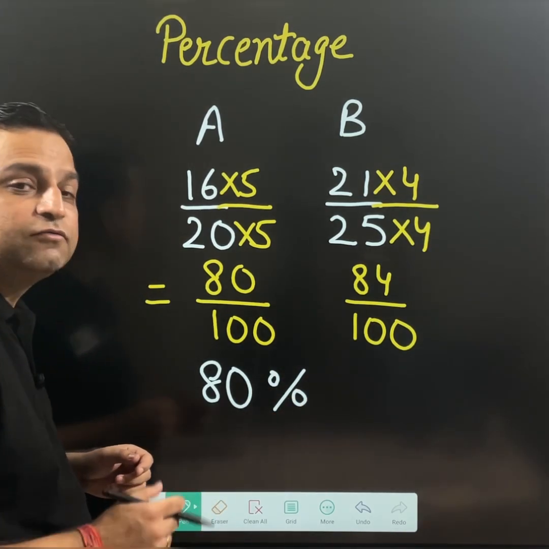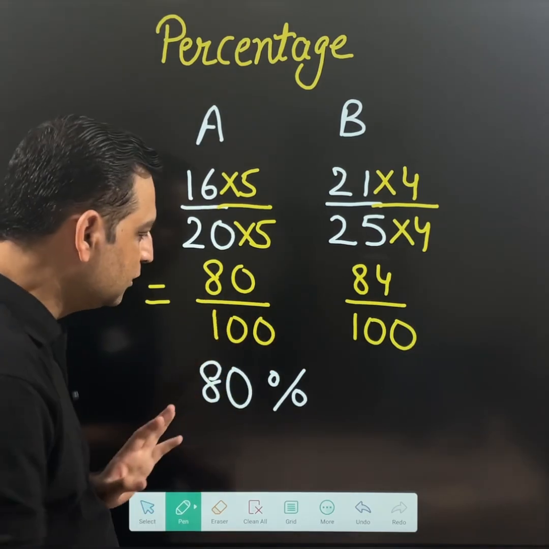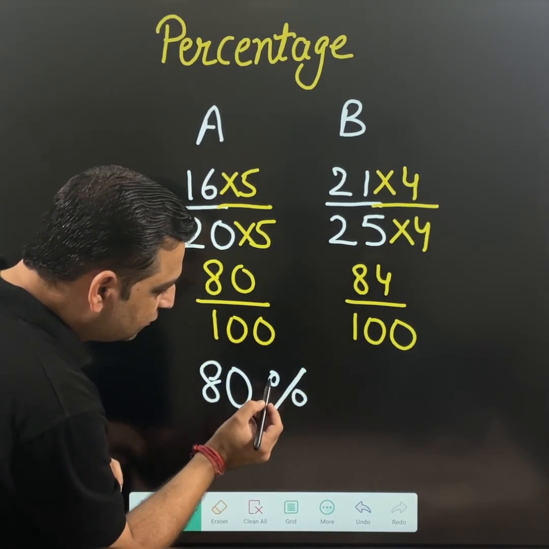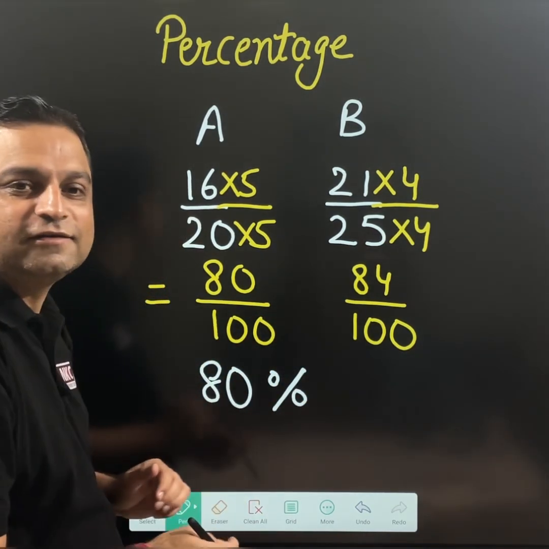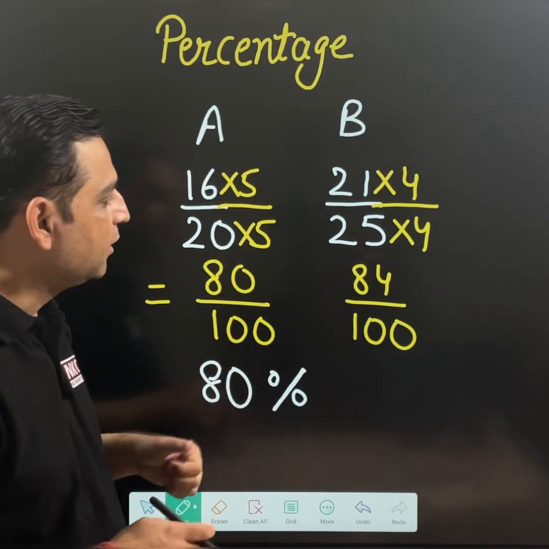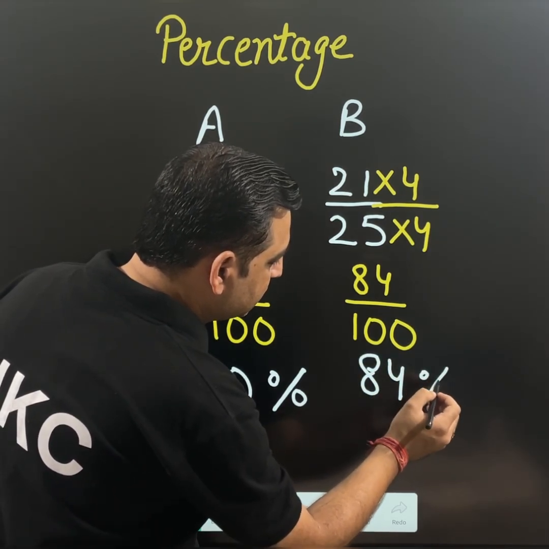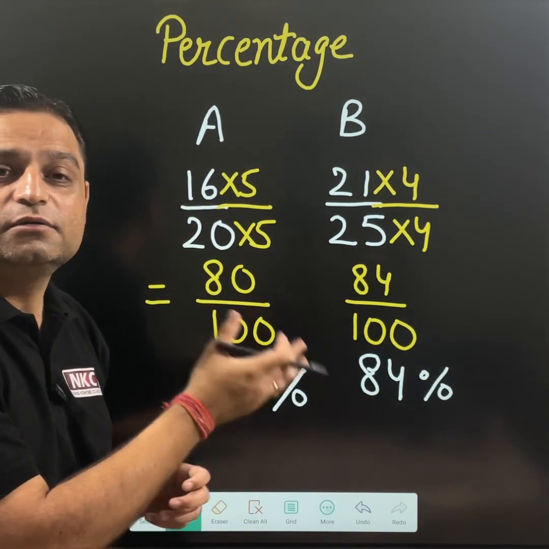80%. And for an easy way to understand, see, 100 has a 1 and 2 zeros. I am writing 1 like this, a 0 on the left side and a 0 on the right side in a slanted way. It becomes 80%. And here it becomes 84%. Now coming to this word percent.